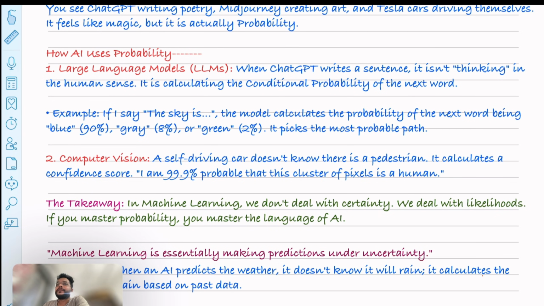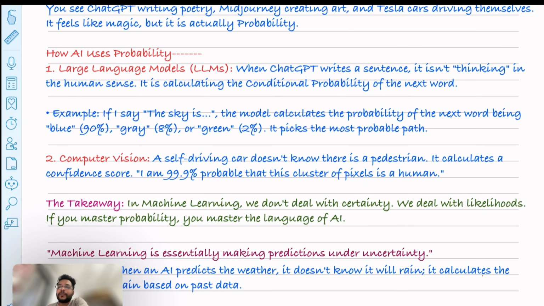So the model compares the cluster of pixels with thousands of images it was trained on, and then it outputs that okay, I'm 99.9% confident that this cluster of pixels represents a human. That 99.9% is the probability. So in the ML world, we never deal with certainty, we always deal with likelihoods.